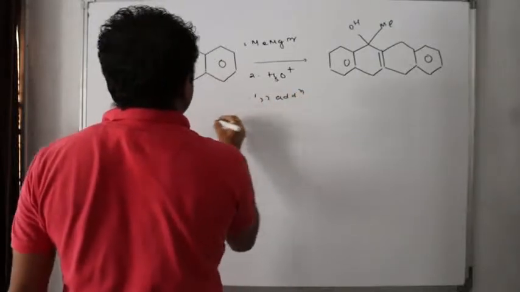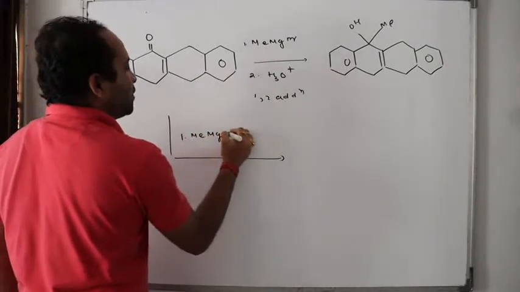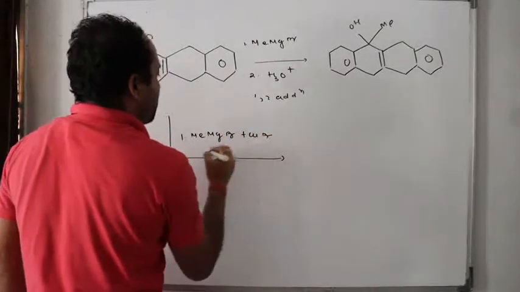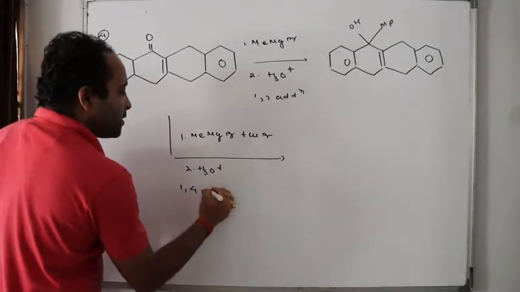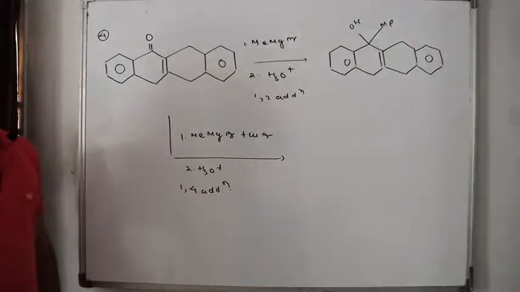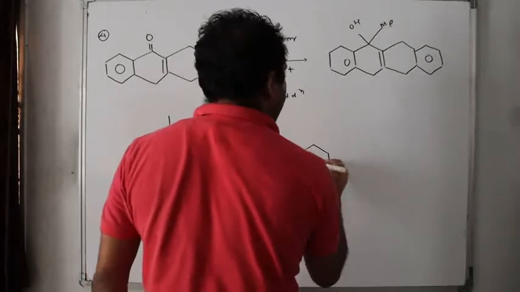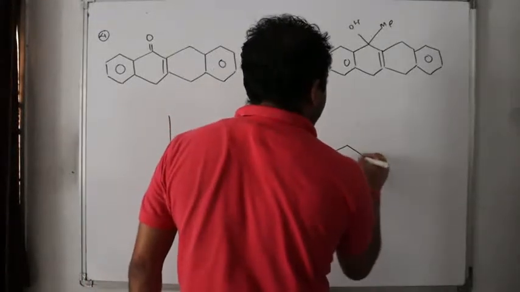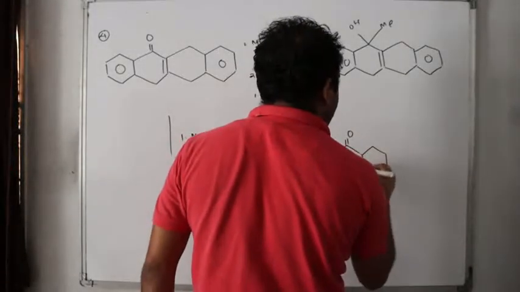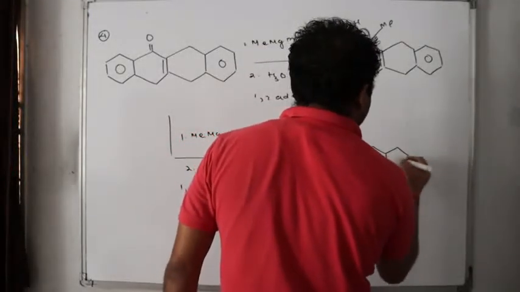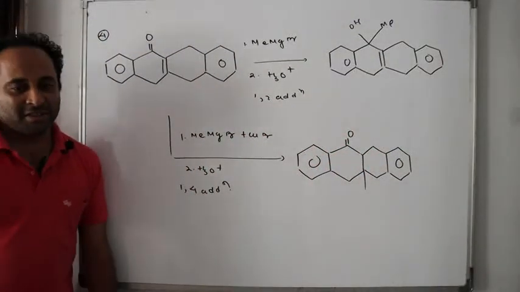What will happen if I add methyl magnesium bromide with copper bromide followed by hydrolysis? Is it 1,4 addition? Yes or no? So what will happen in this case? Double bond over. Am I loud and clear? Easy? Conceptually clear?